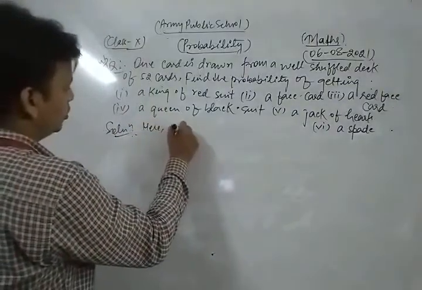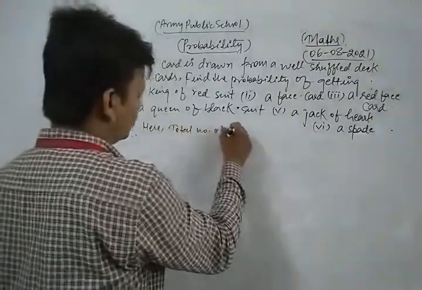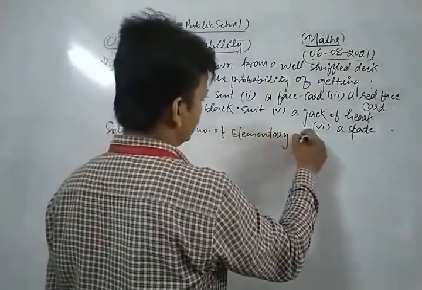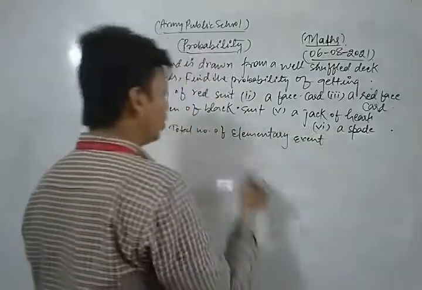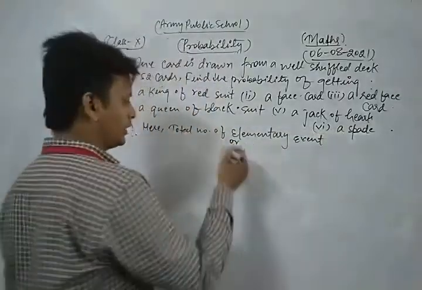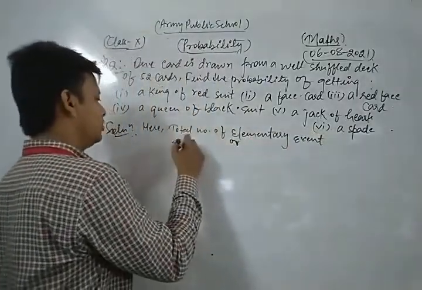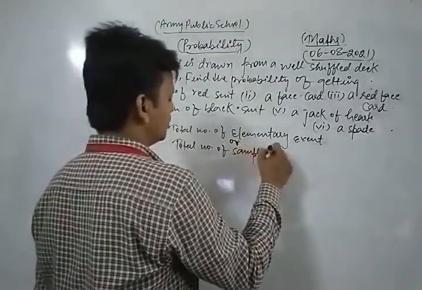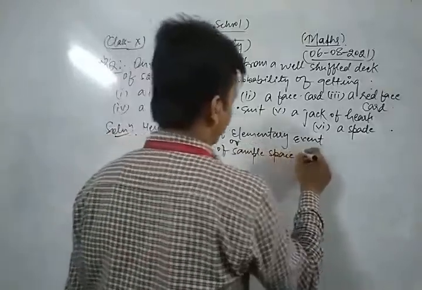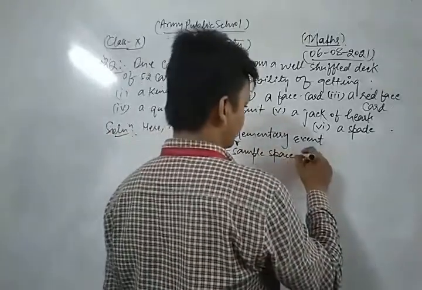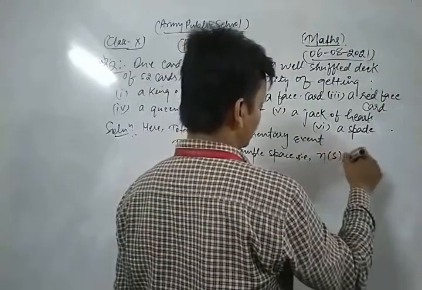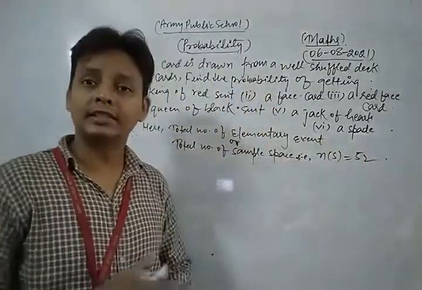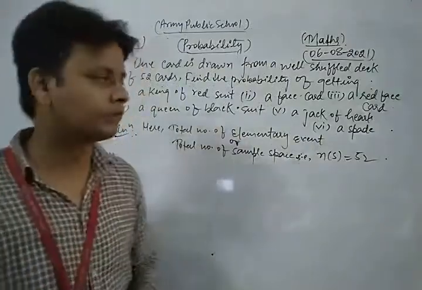So here the total number of elementary events, or you can say the total number of outcomes in the sample space, is 52, meaning all possible outcomes, or you can say the total number of trials, as you wish.